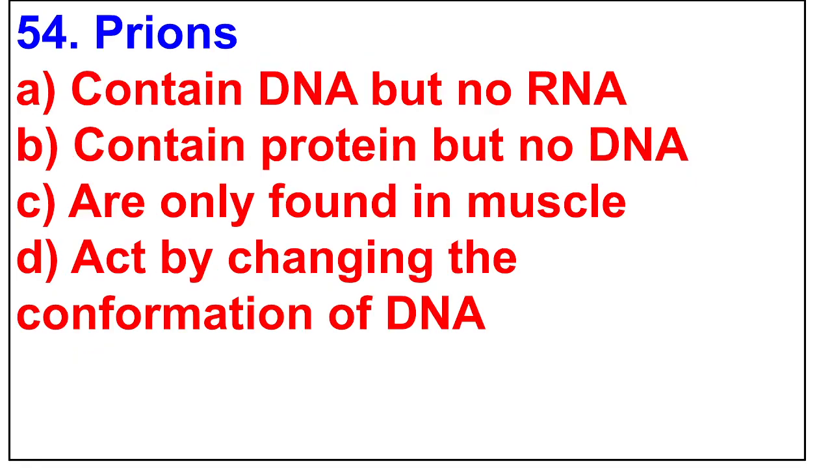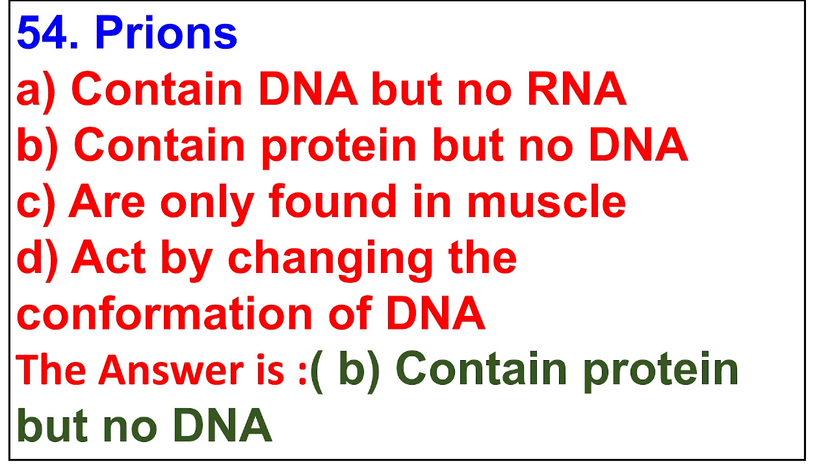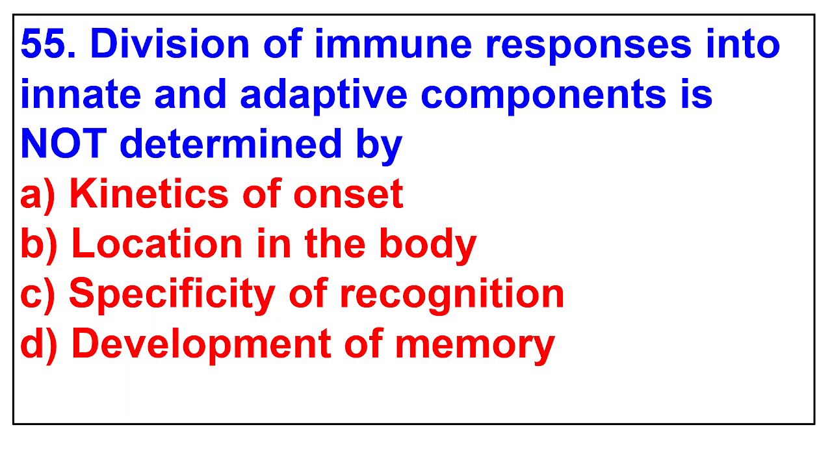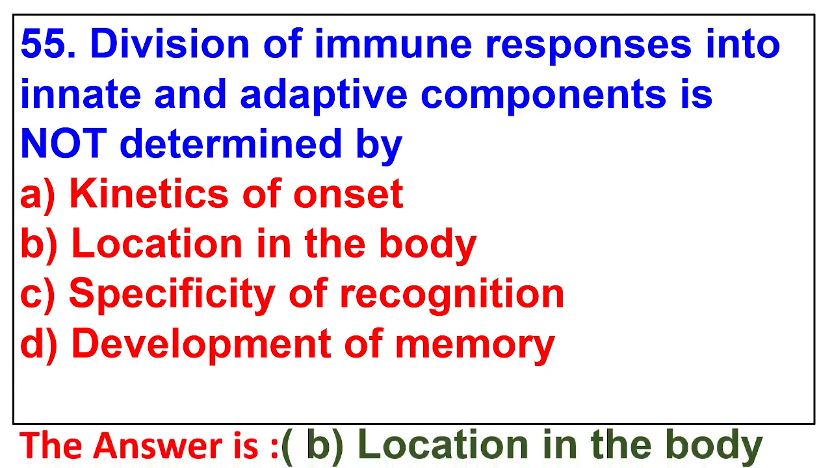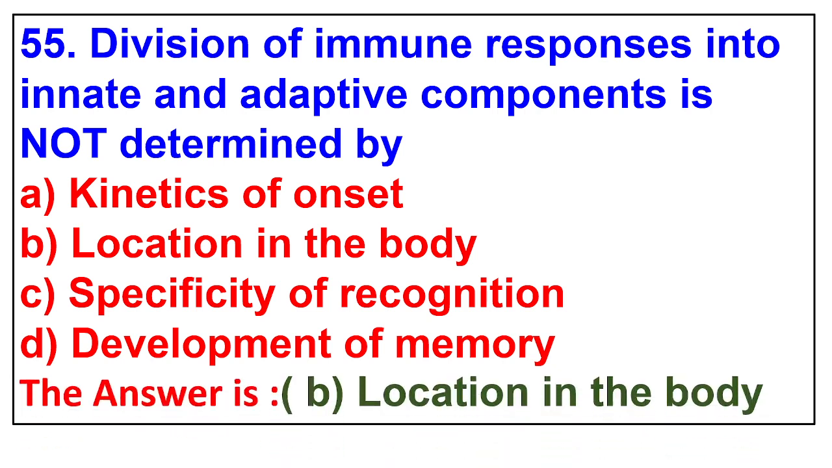54. Prions. A. Contain DNA but no RNA. B. Contain protein but no DNA. C. Are only found in muscle. D. Act by changing the conformation of DNA. The answer is contain protein but no DNA. 55. Division of immune responses into innate and adaptive components is not determined by A. Kinetics of onset. B. Location in the body. C. Specificity of recognition. D. Development of memory. The answer is location in the body.